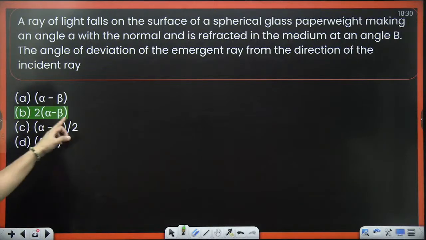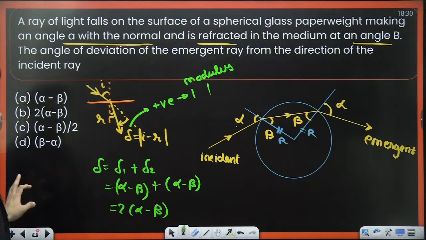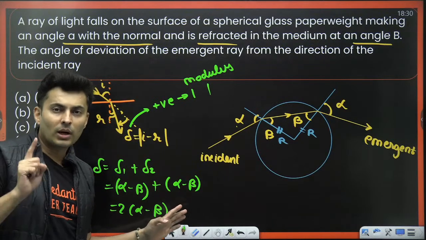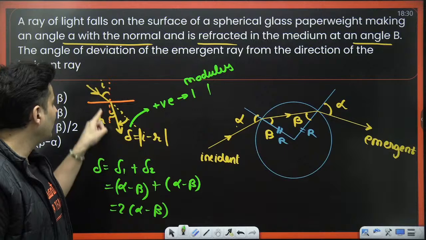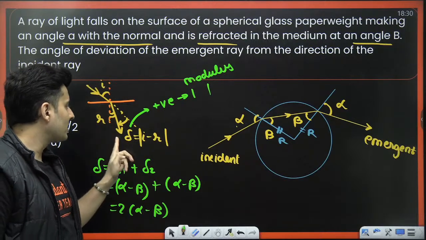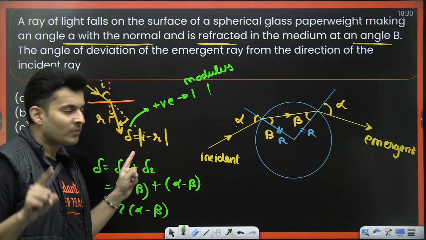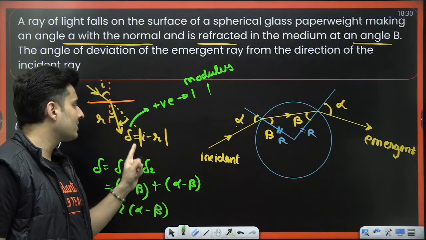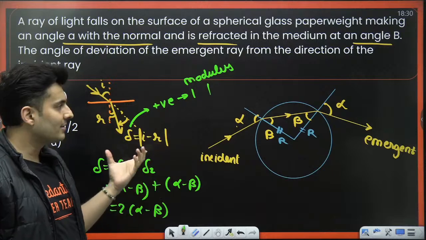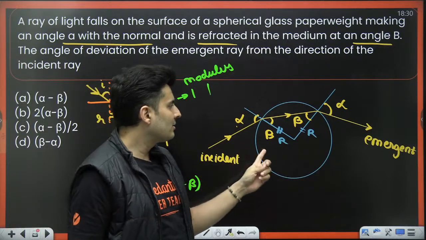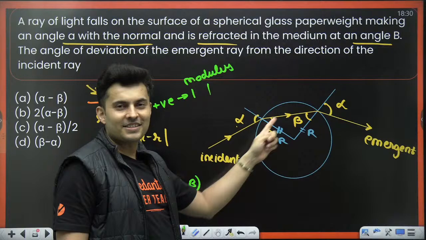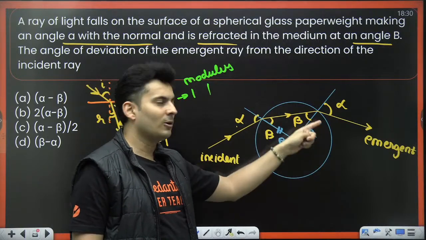Yes. So the angle is 2 times alpha minus beta. Did you love this question? What were the key takeaways? First key takeaway was, in case of refraction, the angle of deviation is not 180 minus 2i. That is only for a mirror. For a refracting surface, it is the modulus of I minus r. Second thing is we had to use some geometry. Like this is an isosceles triangle, angles are equal and all of that.